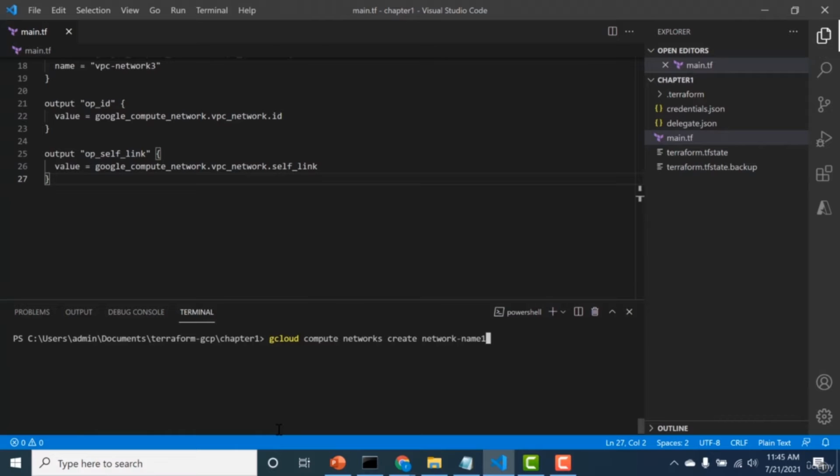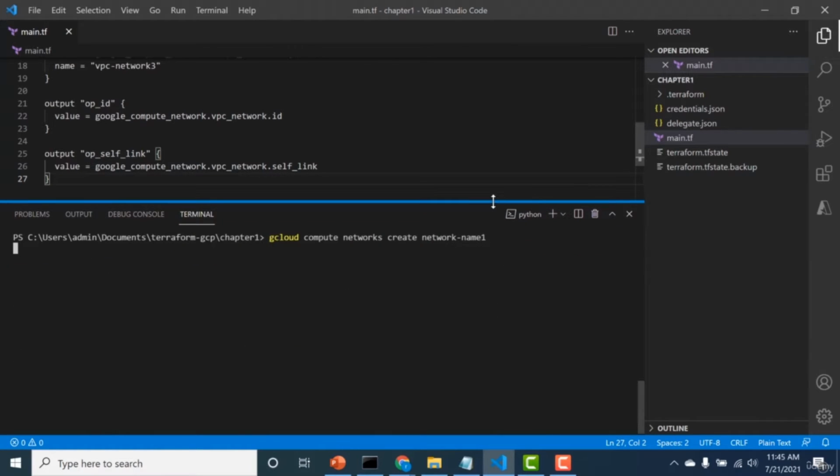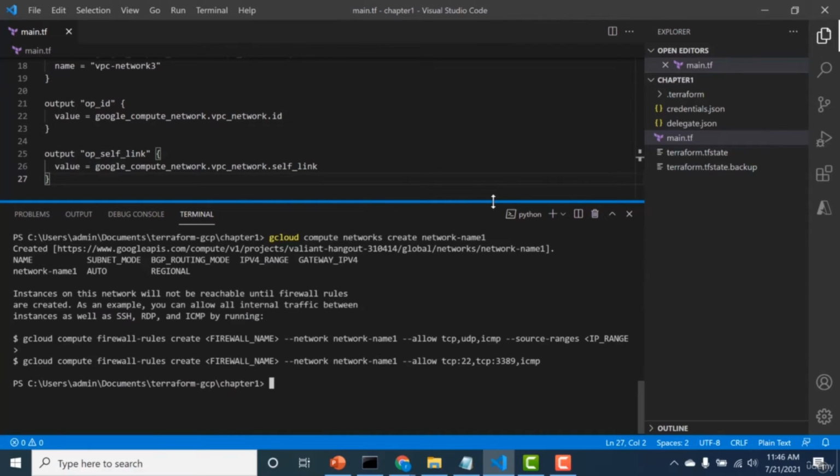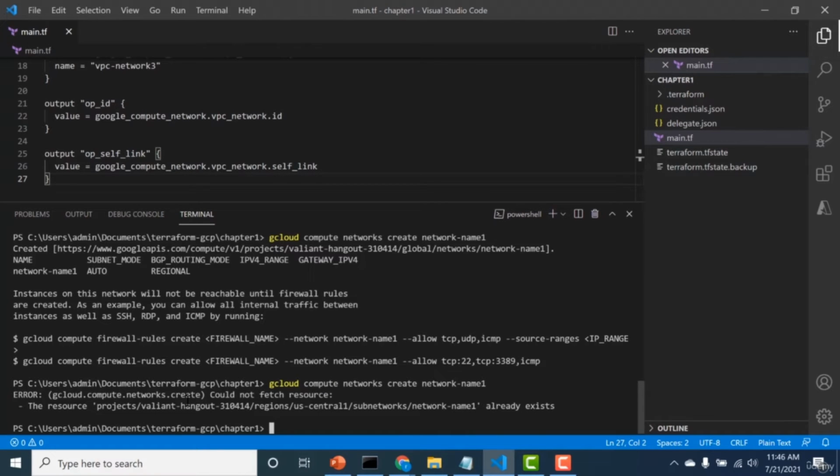So here is a command to create a network using the gcloud CLI. So let's run this particular command once. You can see it got created. So let's run the same command again. It throws an error saying that this particular network already exists. Now this was not a very graceful exit. So let's suppose you want to use this command in your script. There would be hundreds of errors that you would need to handle. That's one of the reasons why you would prefer to use a tool like Terraform instead of using these CLIs or SDKs to create resources.